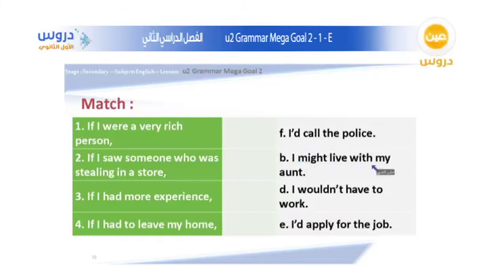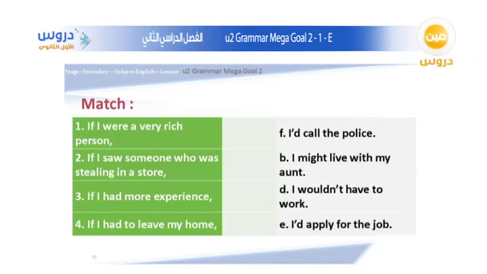Okay, if I were a very rich person, okay? So what do you think? Which one of the following matches this statement or can continue this statement? It is actually number D. I wouldn't have to work because I am very rich.